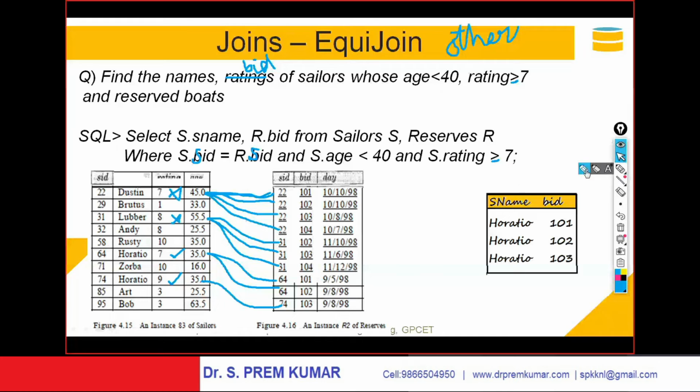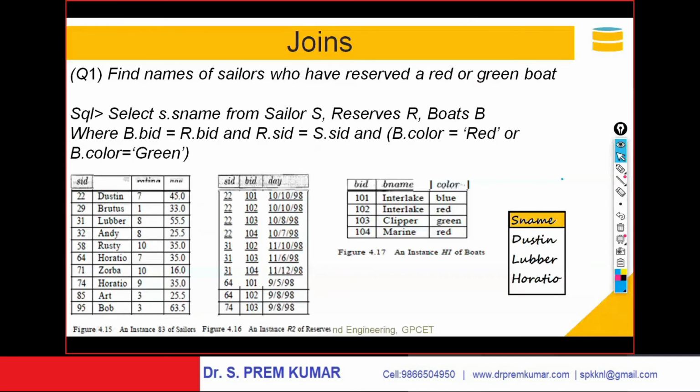Right. Let us go ahead with the next concept. Again, an example on joins. Find names of sailors who have reserved red or green boats. Either red boat or green boat. I want the names of sailors who reserved either red boat or green boat.